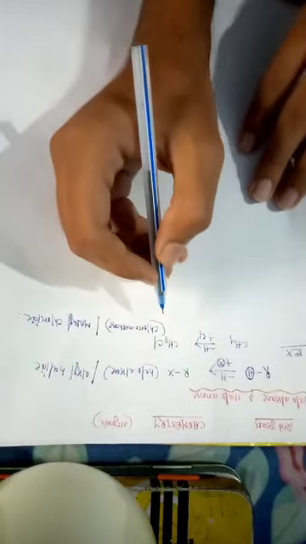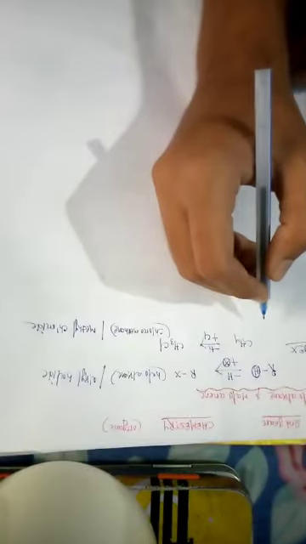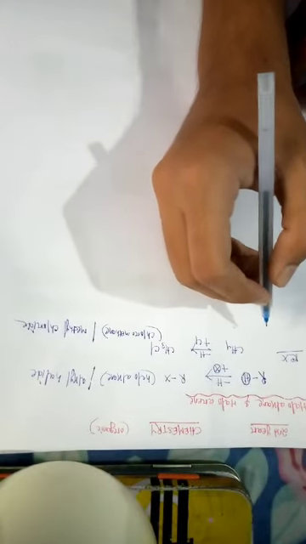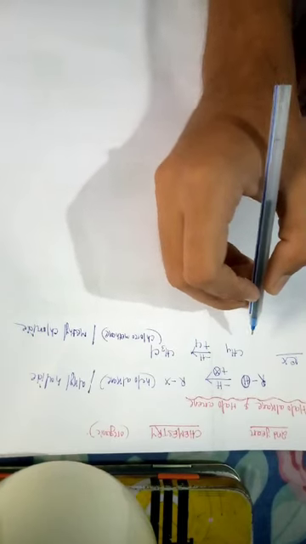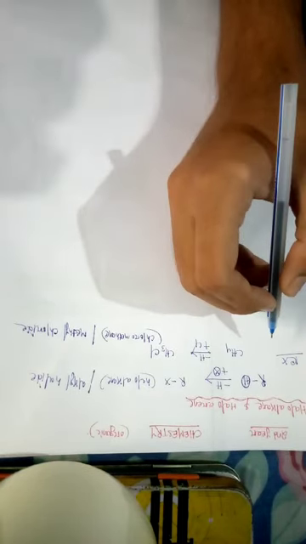These are the basic concepts we have to learn from the chapter haloalkane and haloarene, to get brief knowledge.